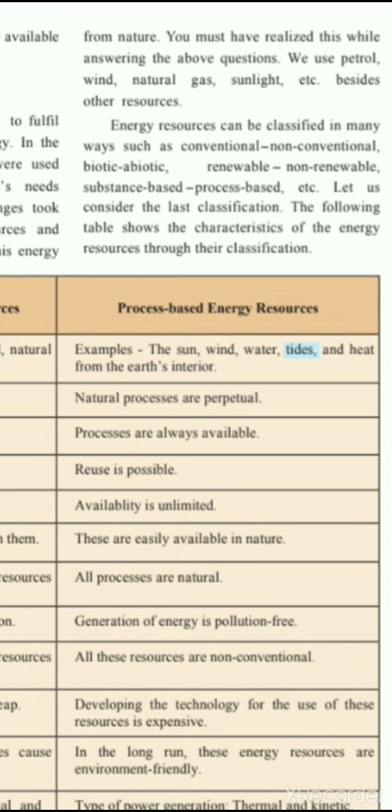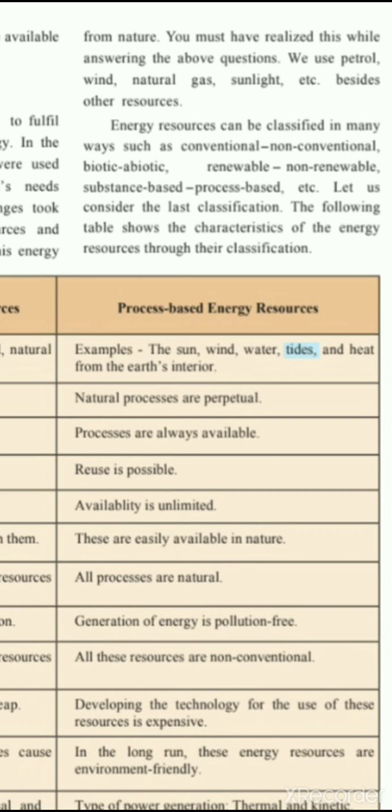Energy resources can be classified in mainly these ways: conventional, non-conventional, biotic, abiotic, renewable, non-renewable, substance-based or process-based. So here the energy is being classified into various types like conventional, non-conventional, biotic, abiotic, meaning living or non-living, renewable, something can be made again, something cannot be made again, right?